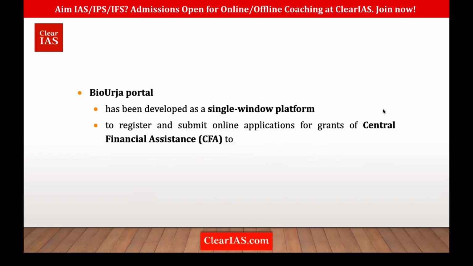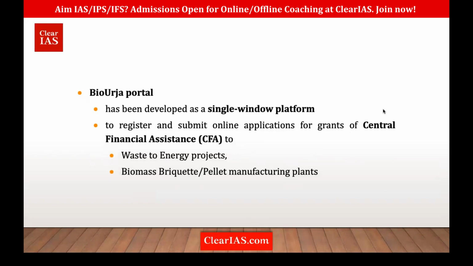People who need central financial assistance can register and submit online applications on the Bio-Urja portal, and it will ensure assistance to waste to energy projects, biomass briquette and pellet manufacturing plants, and also biomass based cogeneration projects. So all the Bio-Urja projects.